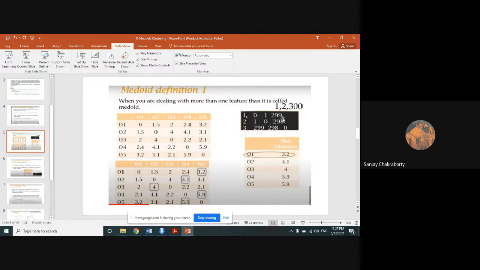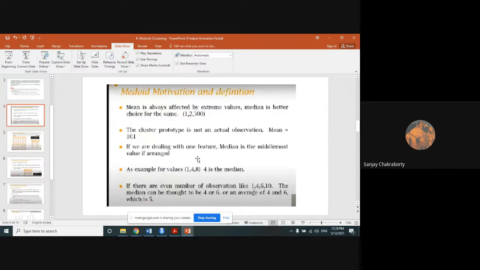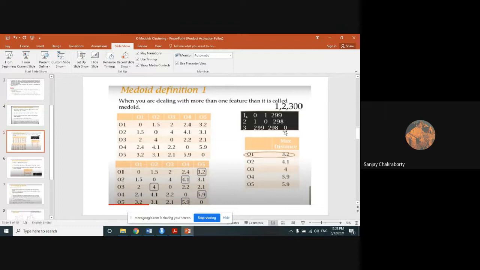From here, if we calculate the maximum, 299 is the maximum. Here 298 is the maximum. Here also 298 is the maximum. Among these 3 maximums, which one is the minimum? 298. So 298 will be your final median value. Instead of taking the mean, what would we get here? If we take the mean, we will get 101, which is not good because it is totally dispersed from all the 3 observations. But here we are taking the value 298 as the median.